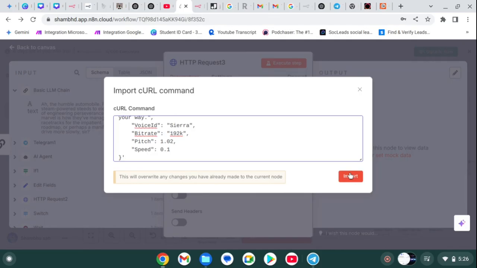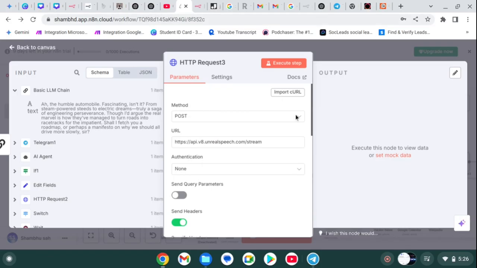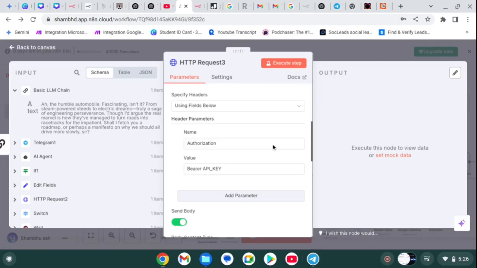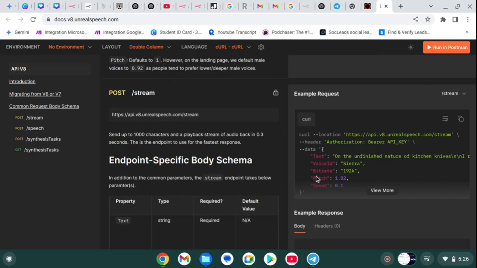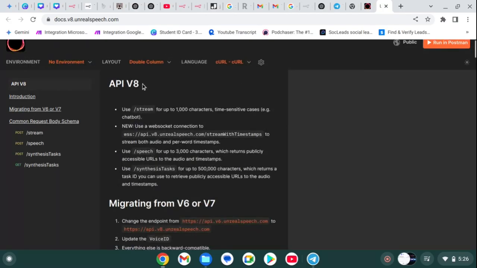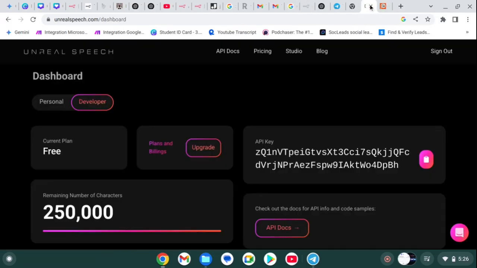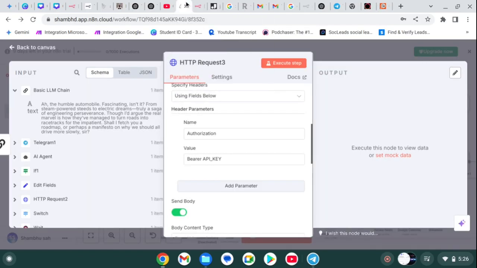Click on import. Here you can see it imported. So we simply need to add our API key. We copy our API key, go back to our workflow, remove this part and add our API key.